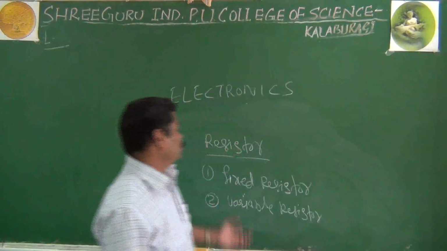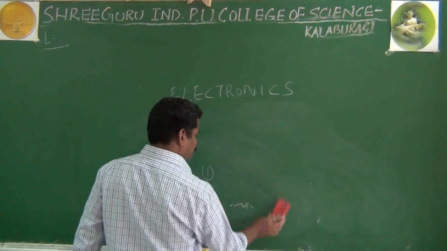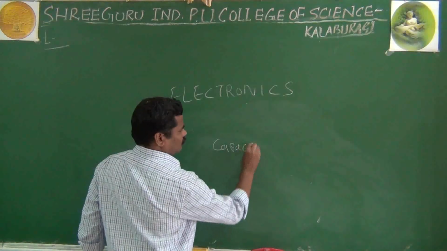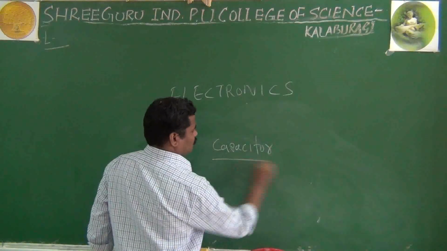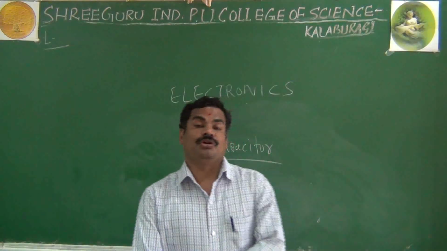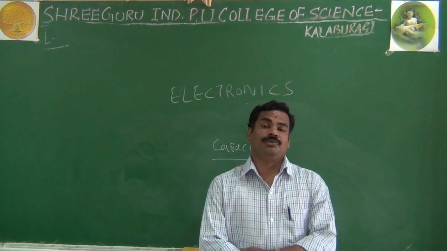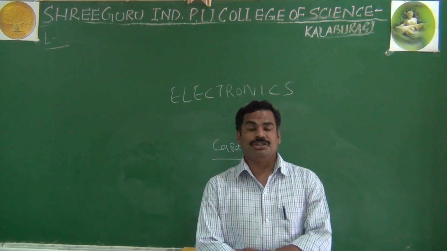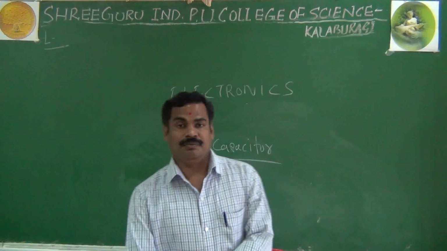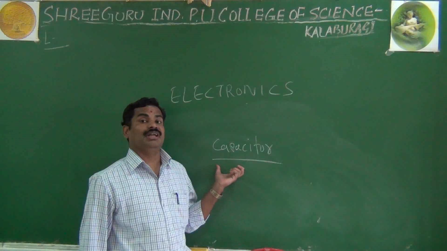These are the importance about your resistor. And then you go for the capacitor. What is called capacitor? Look here, the capacitor is also a type of passive component. And as I said, what is the important property of capacitor? The important property of capacitor is to store the charge carriers in terms of electric field. The capacitor is a passive component, it will store the charges in terms of electric field.